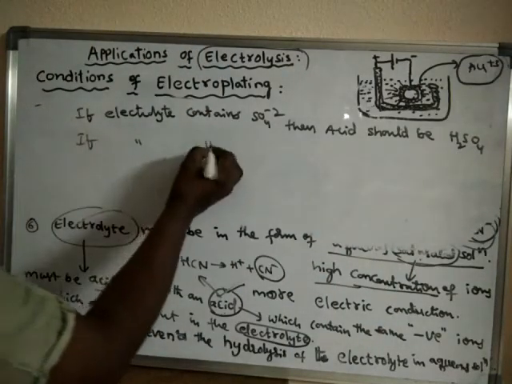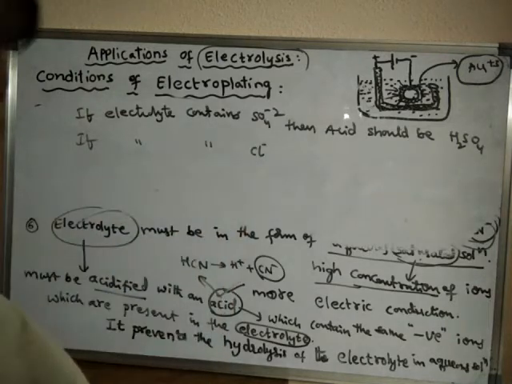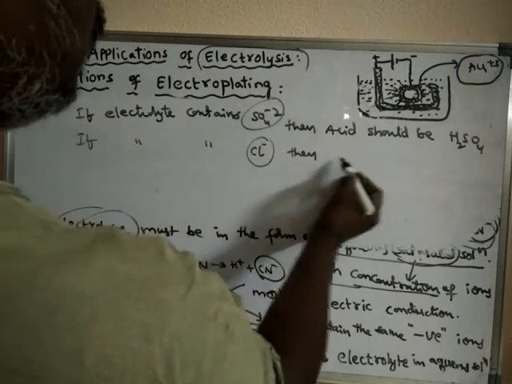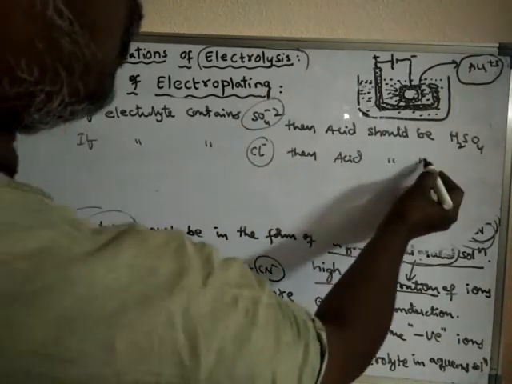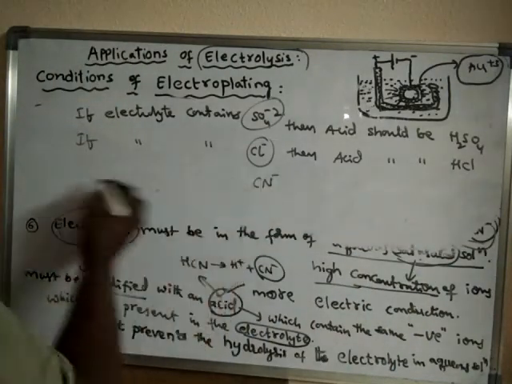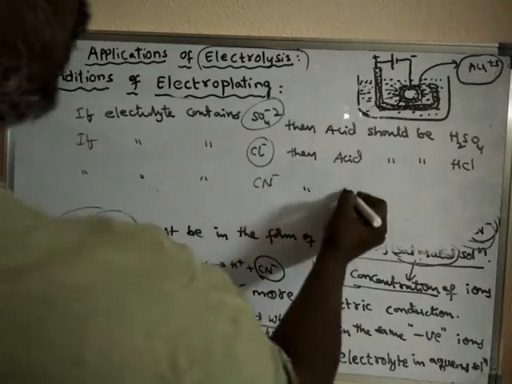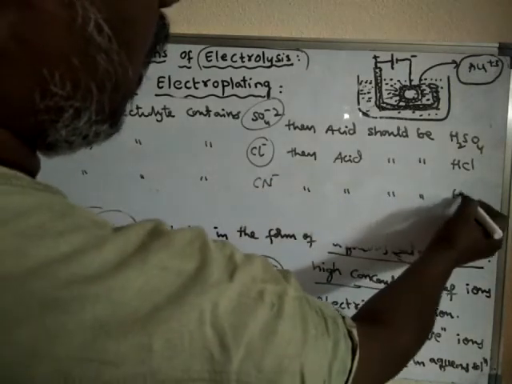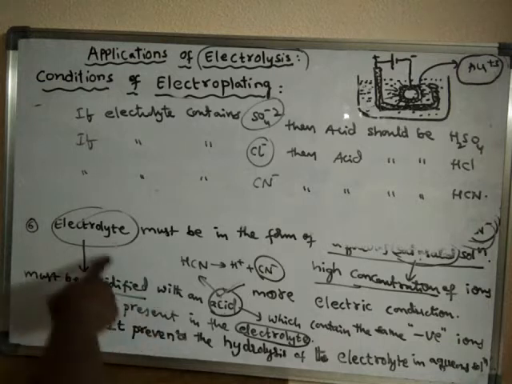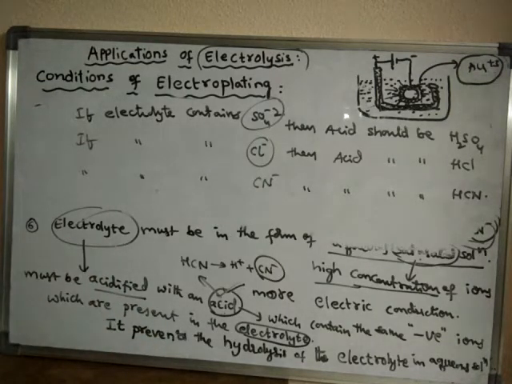If the electrolyte contains chloride ions, that means negative ions, okay, then the acid should be HCl. If the electrolyte contains cyanide ions, then the acid should be chosen as HCN, hydrocyanic acid. So like this, we have to acidify this electrolyte with an acid which contains the same negative ion as the electrolyte contains.